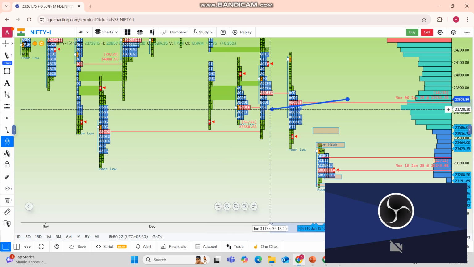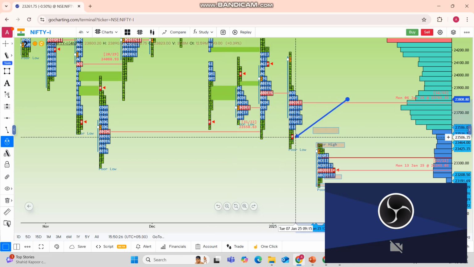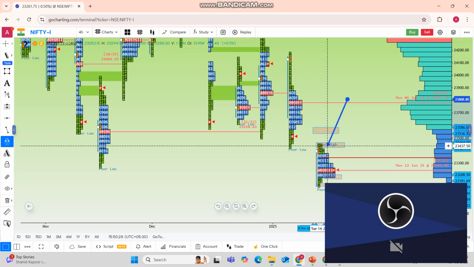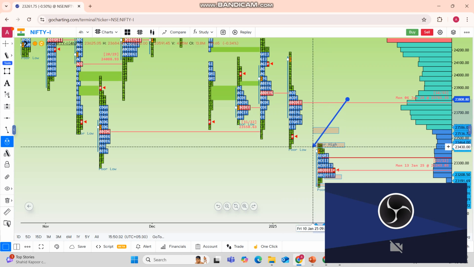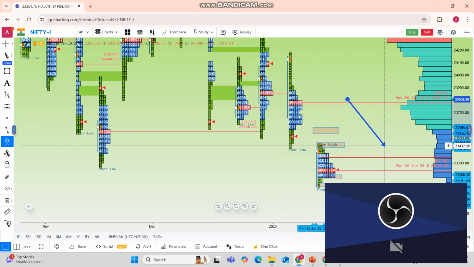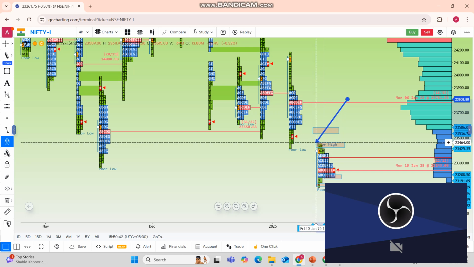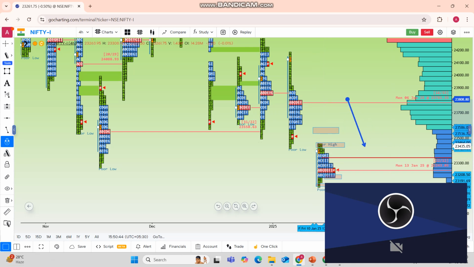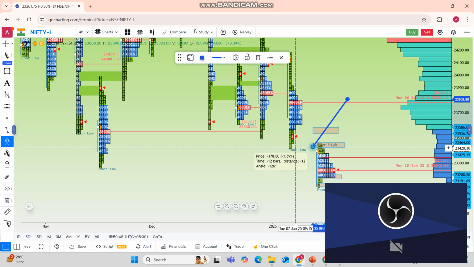Even though it was testing it, the closing did not happen below this POC, and it happened exactly like that last week, and hence we had a very good follow through this week. So below this level, it is telling very clearly that 23,400 is a clear resistance. Why? Because the market closed below this POC and provided a confirmation for next week to have 23,400 as a clear resistance. We were actually discussing this last week in the members deep learn section as well.